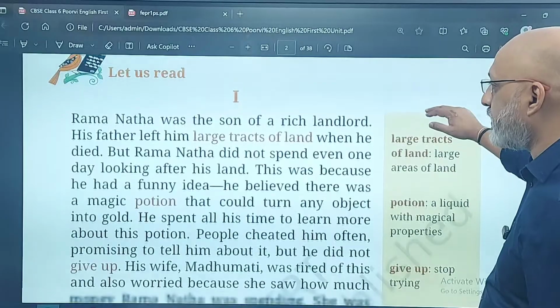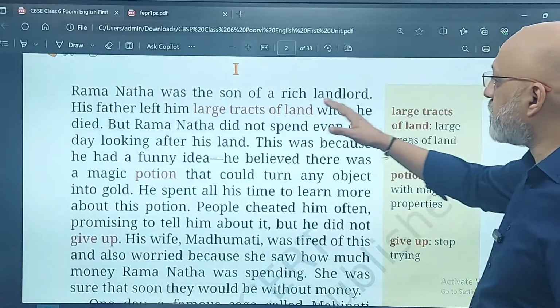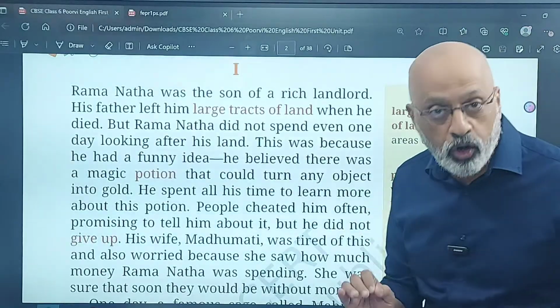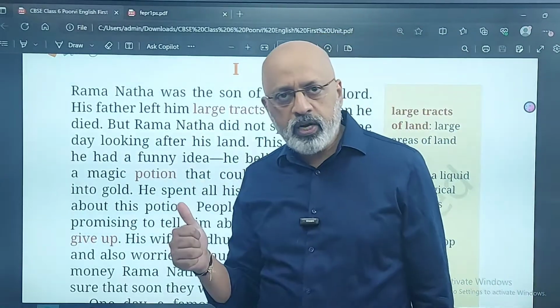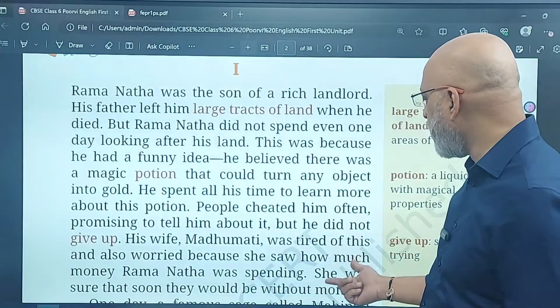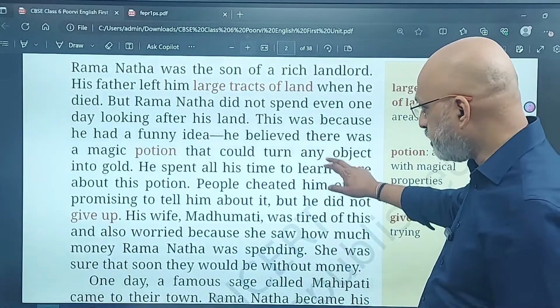Let us read. Now let's get to the story. This is a story written by Sudha Murthy. Ramanatha was the son of a rich landlord. Simple. So there are 3 characters in this story: Ramanatha, his wife Madhumati, and then there is a sage who we will meet a little later called Mahipati.